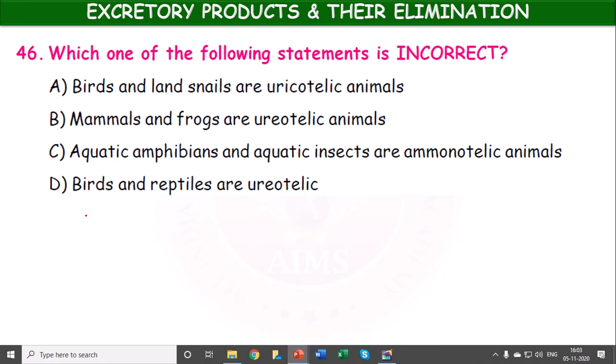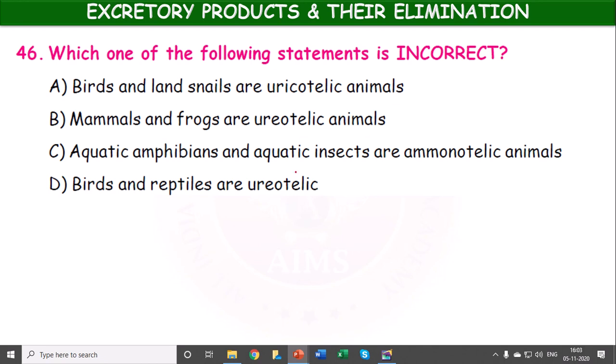Which one of the following statements is incorrect? Birds and land snails are uricotelic animals. Mammals and frogs are ureotelic animals. Aquatic amphibians and aquatic insects are ammonotelic animals. Birds and reptiles are ureotelic, which is incorrect.